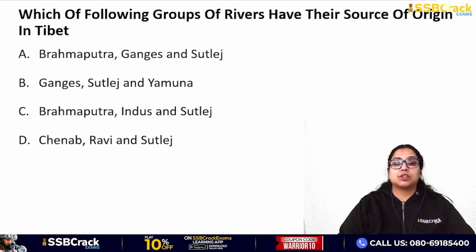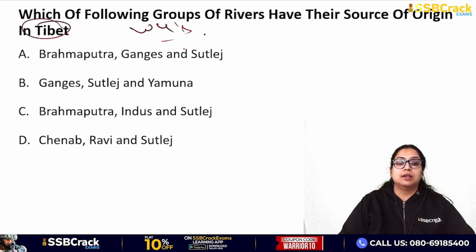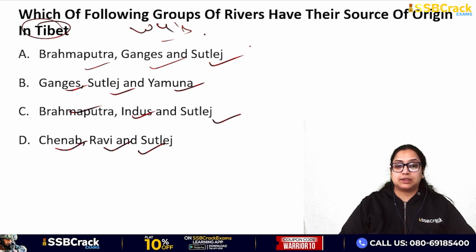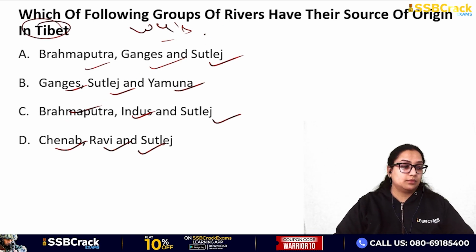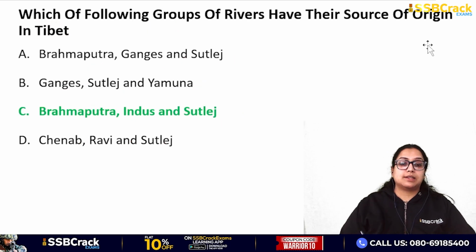चलिए, which of the following groups of rivers have their source of origin in Tibet? एक हमने वेस्टर्न घाट्स के लिए क्वेश्चन किया. ब्रह्मपुत्र गंगा सतलज, गंगा सतलज यमुना, ब्रह्मपुत्र इंडस सतलज, चिनाब रावी सतलज. तिब्बत में बात करनी है. Okay, so the answer is the Brahmaputra, Indus and Sutlej. So they are having their origin in Tibet.